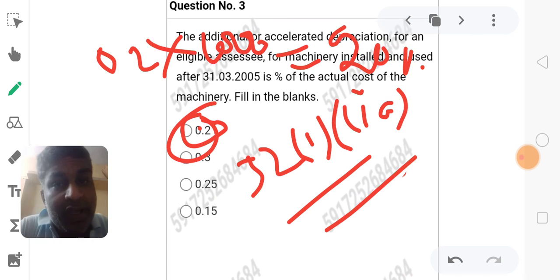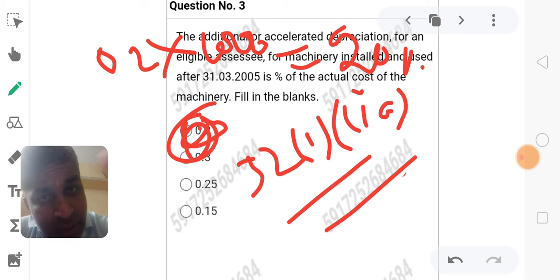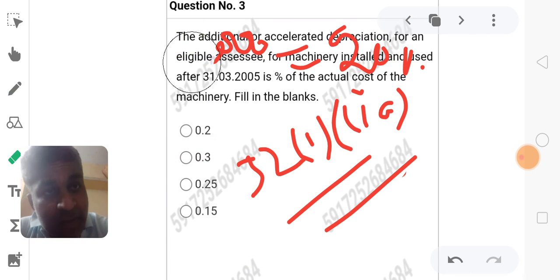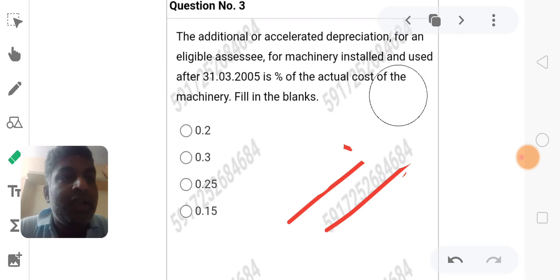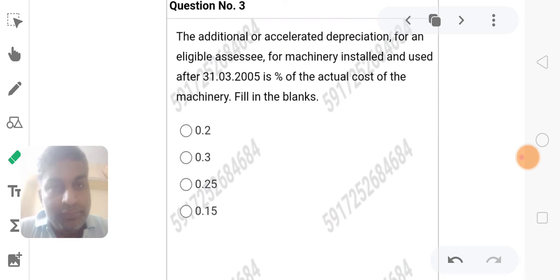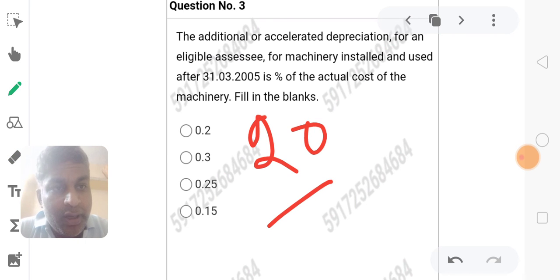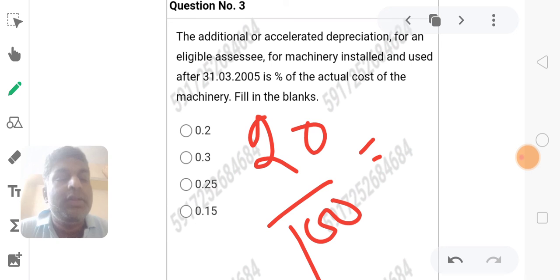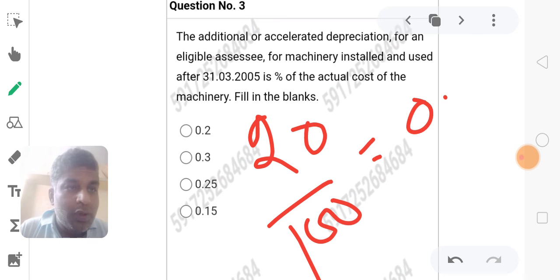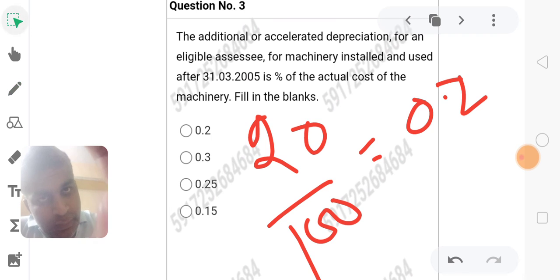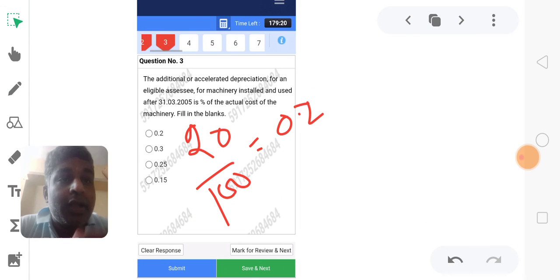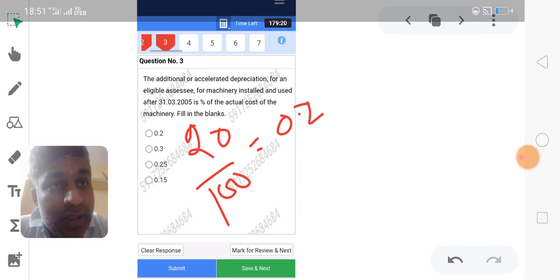So here it is directly given as 0.2, and when we multiply it by 100 we get 20%. We also get 20 by 100, which is 20%. So we got 0.2. You don't need to worry about the calculator here. Click the calculator.